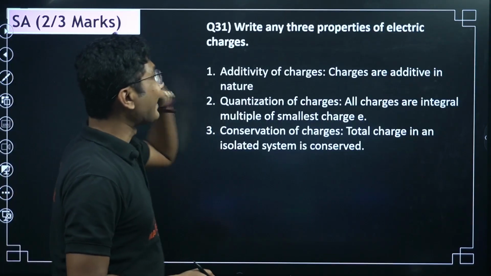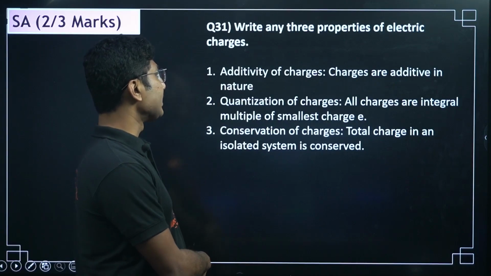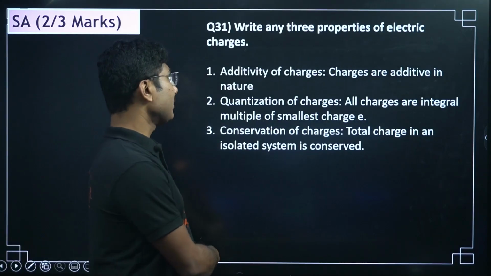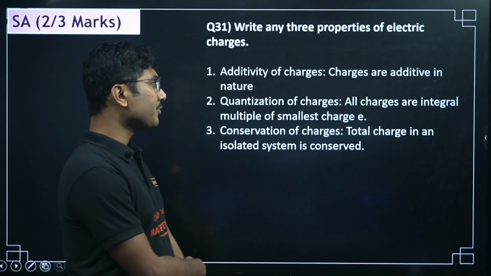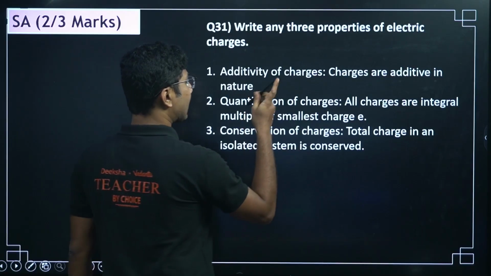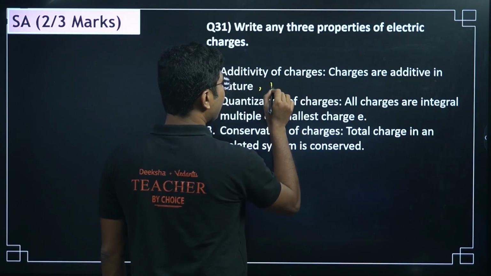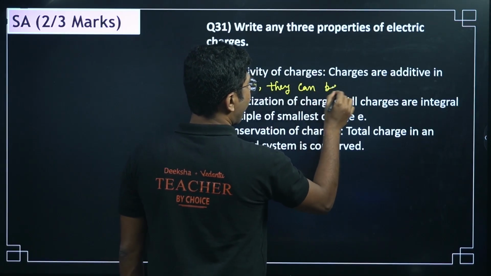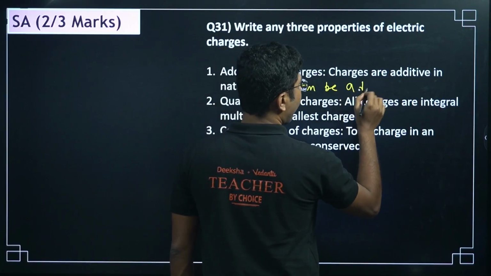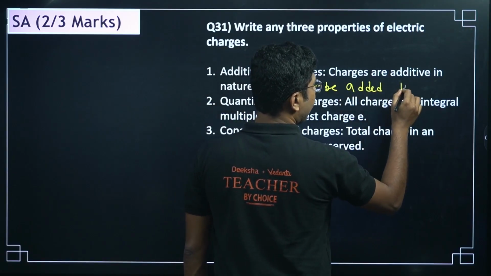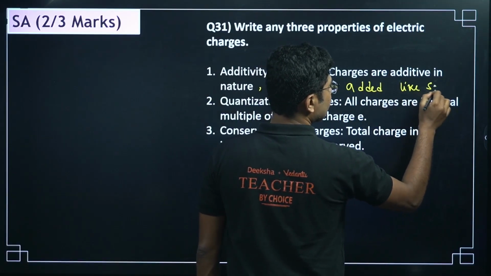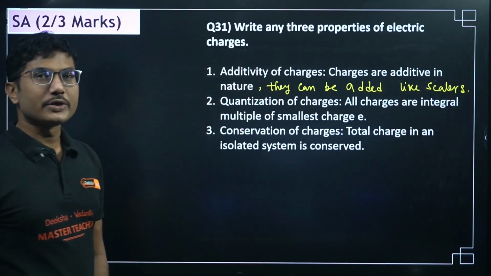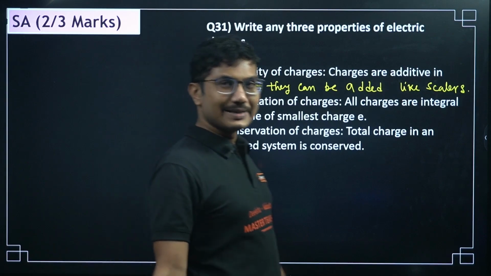Next is write any 3 properties of electric charges. So additivity of charges: charges are additive in nature. Quantization of charges. Charges are additive in nature means they can be added like scalars. Simple scalars, 2 plus 2 is 4, 2 minus 2 is 0, that is simple addition.